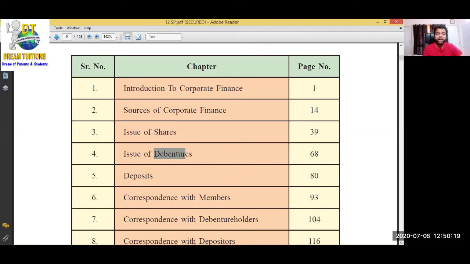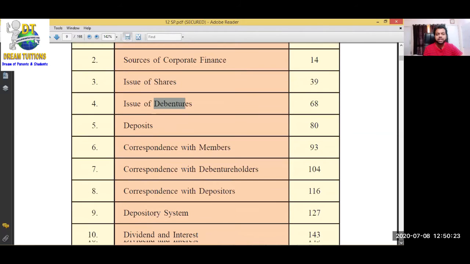Debenture. Debenture is also a way to raise money from the public. What is debenture? How is the debenture issued to the general public, how is it sold to the public, and money collected by issuing the debenture to the public? What are the steps? ये सब हम देखेंगे इस चैप्टर में. Shares में types of shares, equity share, preference share, all about money.